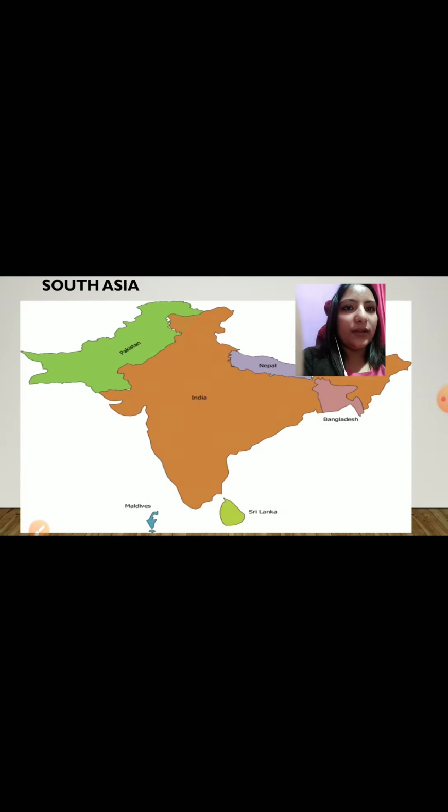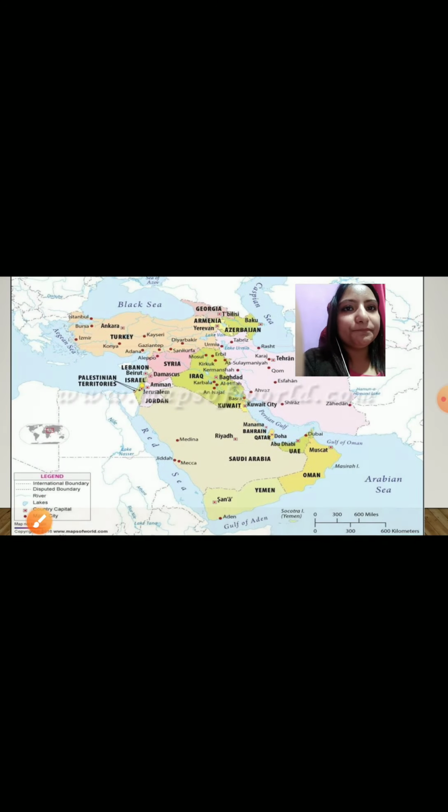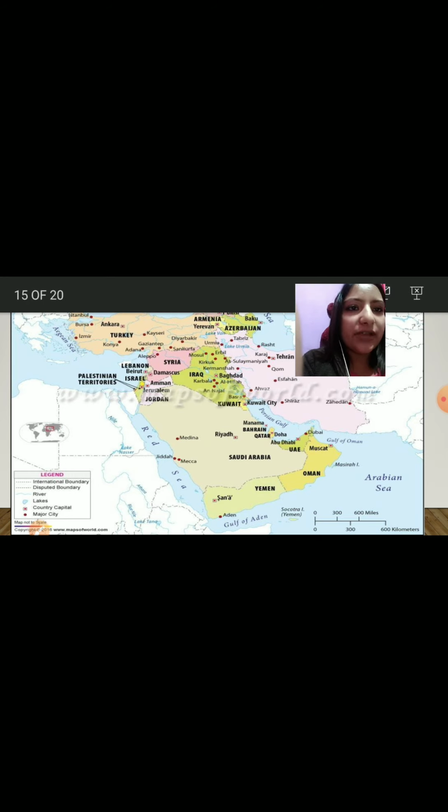one by one. South Asia includes India, Nepal, Bangladesh, Sri Lanka. These are the countries included in South Asia. Next, this is West Asia. This includes Kuwait, Saudi Arabia, Oman, Yemen, United Arab Emirates, Syria, Iraq.